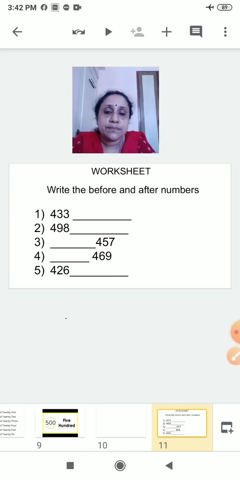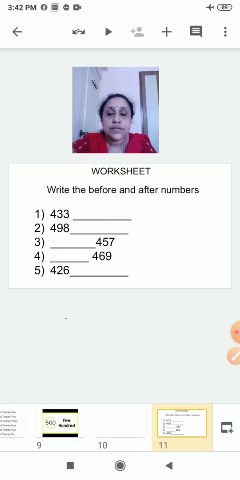Now see, here is a worksheet for you all. Write the before and after numbers. So number 1 is 433. After this 433, what will come? What will you write? 434. Very good. Now number 2 question, 498. You will write 499.